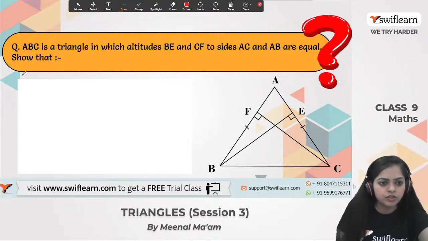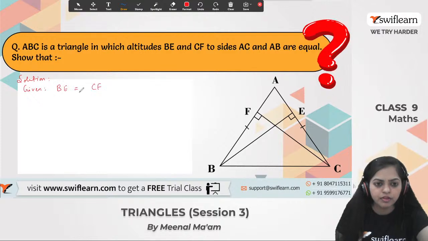Alright, so the solution for this question is, what is given? BE is equal to CF, and BE and CF are altitudes to AC and AB.